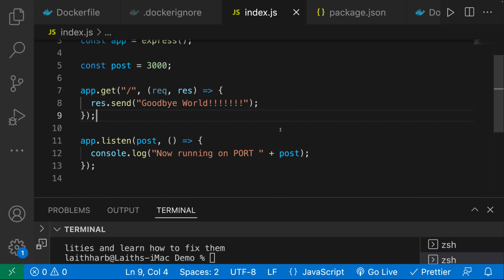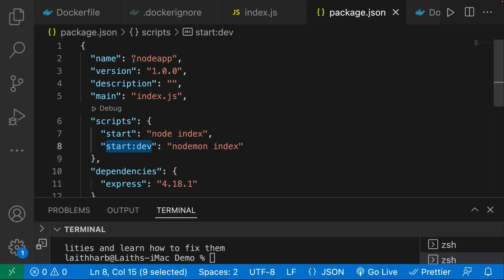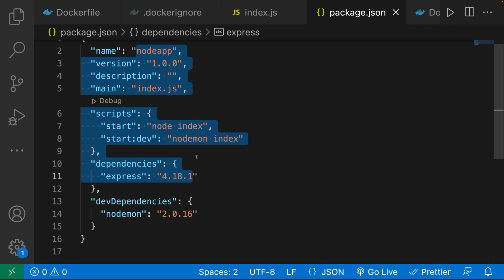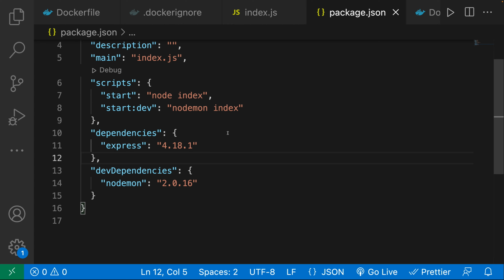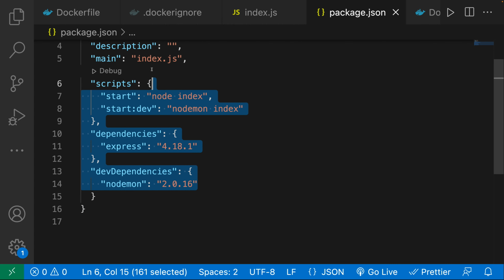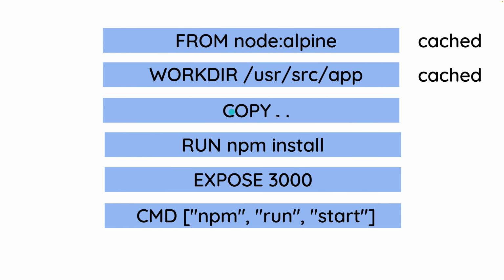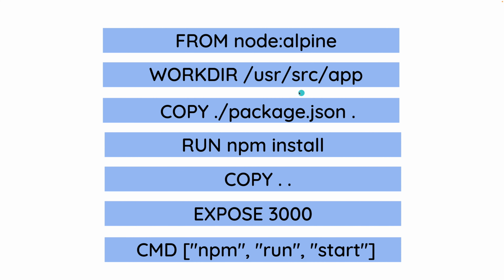So there's really no point of doing an npm install again. The only reason why we would ever want to do an npm install is if we make a change to our package.json, maybe we add another dependency. That's probably the only reason why we'd want to do it. So there's an actual way that we can improve this workflow, and it looks something like this.